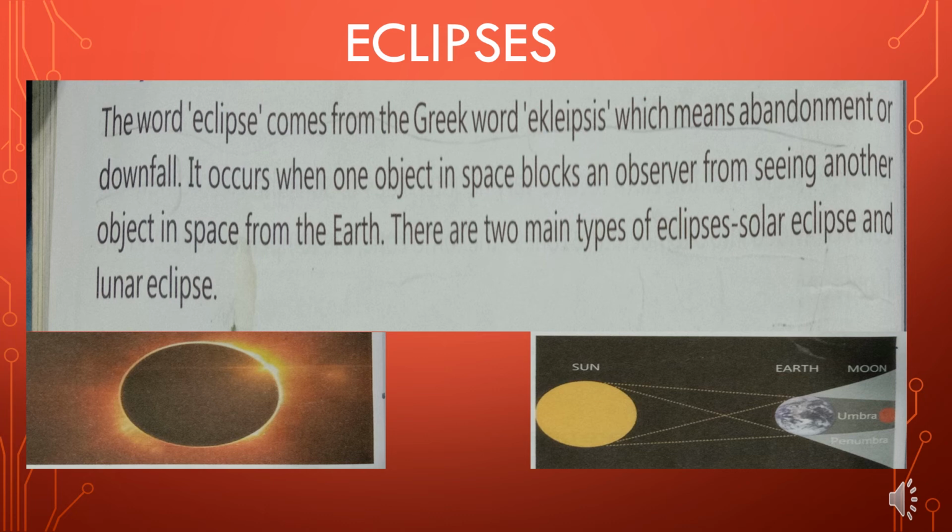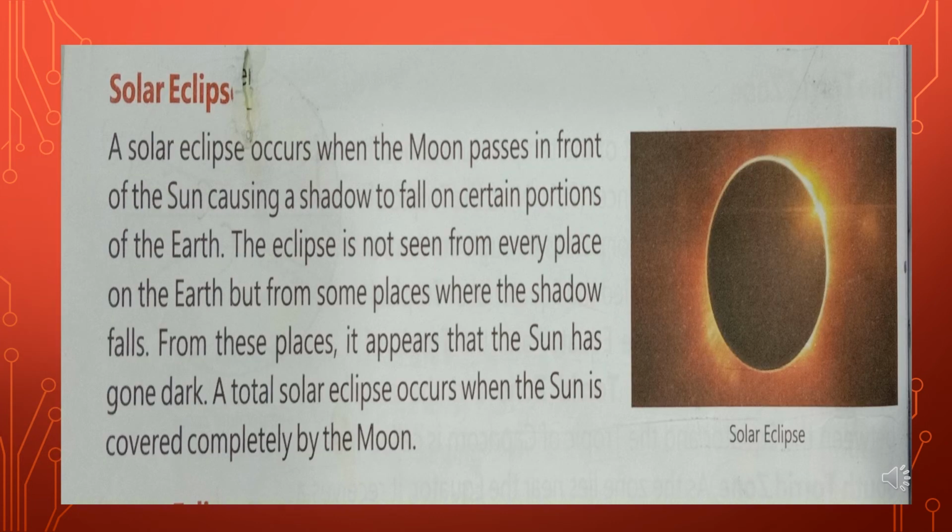There are two main types of eclipses, the solar eclipse and the lunar eclipse. The solar eclipse. What is a solar eclipse? Solar eclipse means Surya Grahan. The solar eclipse occurs when the moon passes in front of the sun, causing a shadow to fall on a certain portion of the earth, and it blocks the sunlight which reaches us.